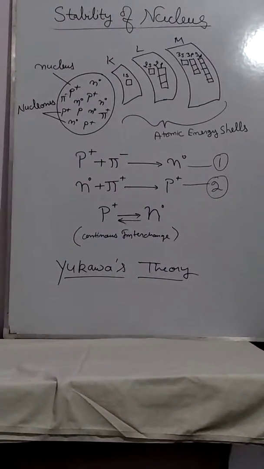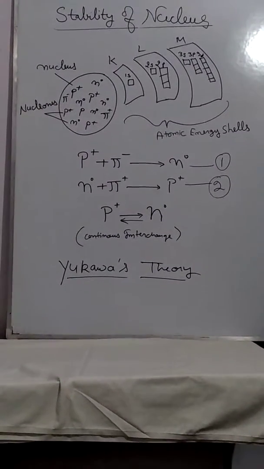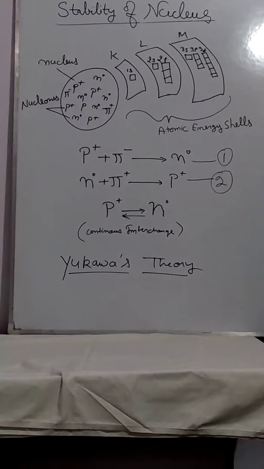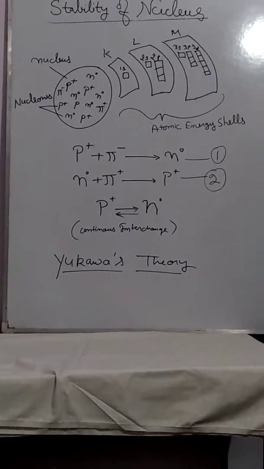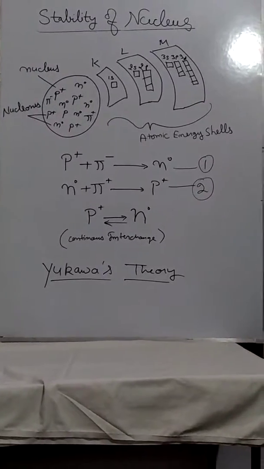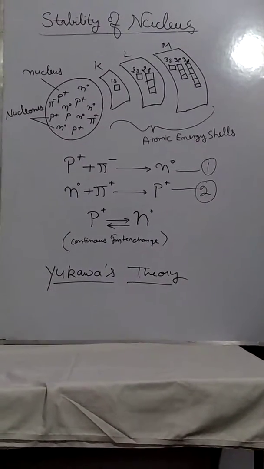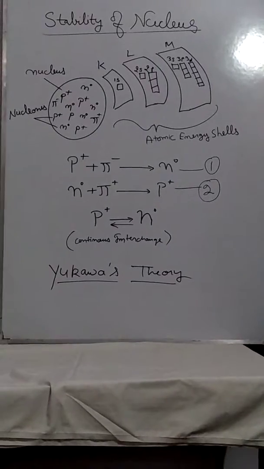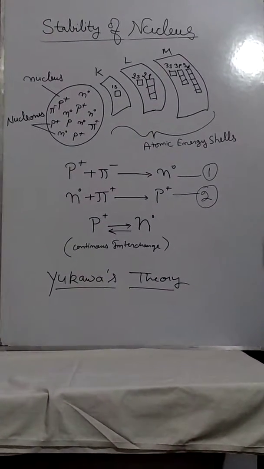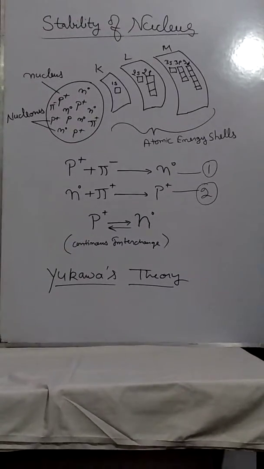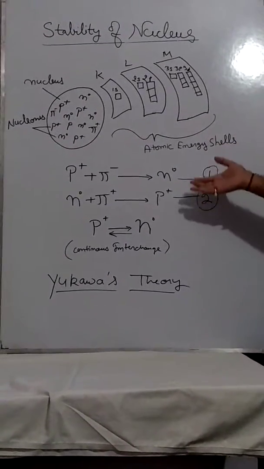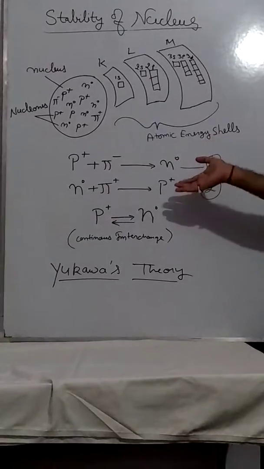You can see that there. So this is the concept which shows how the nucleus is stable, why the nucleus is stable, how nucleons can reside together, and what the forces and particles are which make them stay together. That is, in a very small space the total positive charge is concentrated, but still that small space is very much stable. It is due to Yukawa's theory, due to the presence of meson particles.